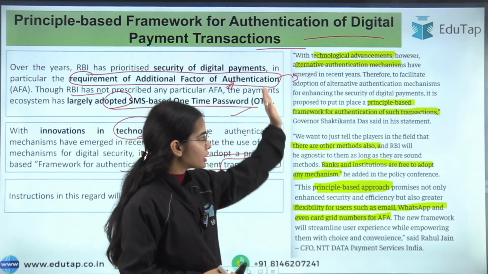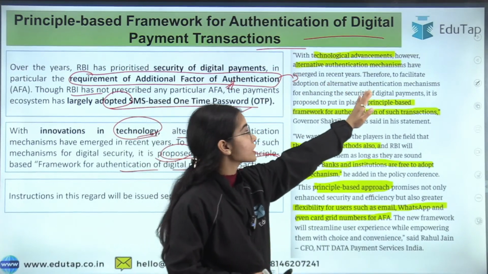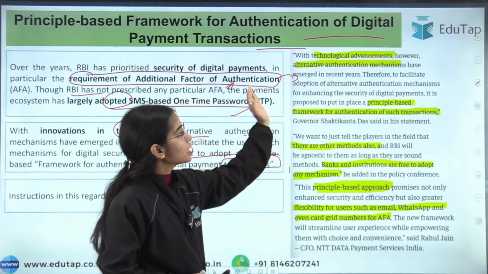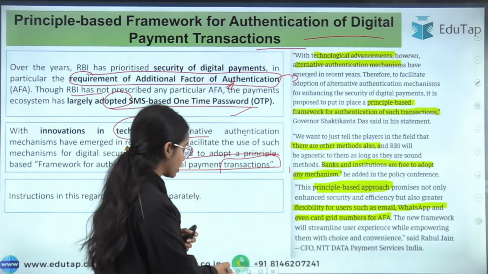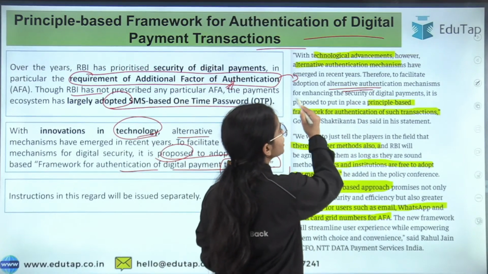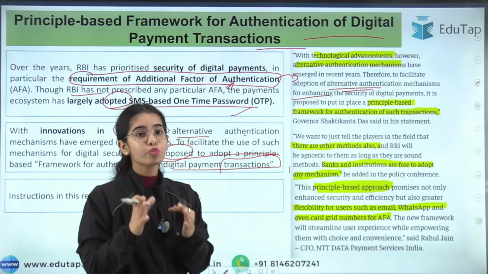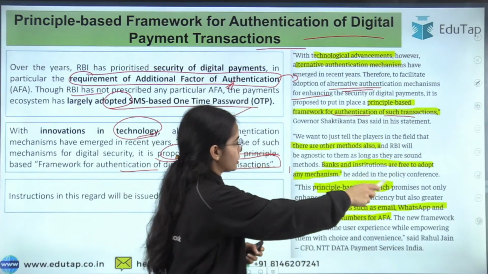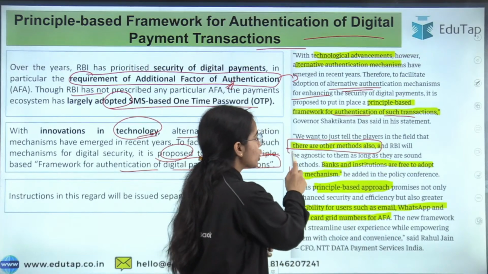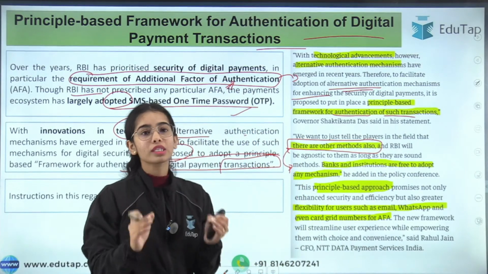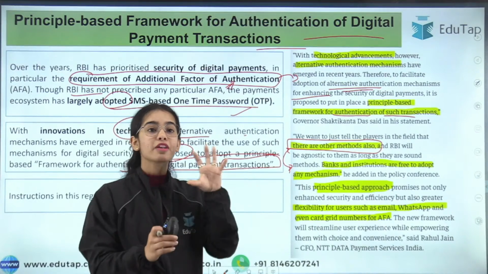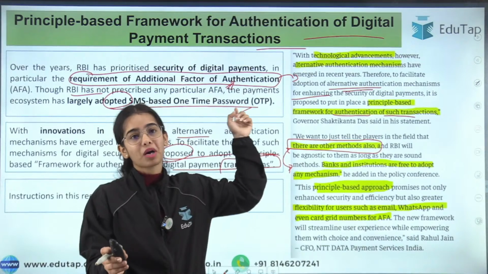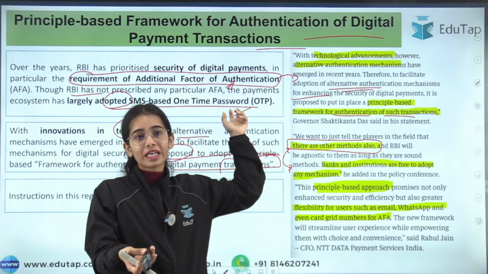So first of all, the governor's statement is this: with technological advancement, alternative authentication mechanisms have emerged in recent years. Therefore, to facilitate the adoption of alternative authentication mechanisms for enhancing security, we have to move towards the principle-based framework for authentication of such transactions. Okay, there are other methods also, so start using the other methods. Do not stick to one method only, because now the fraudsters know that you have to get the one-time password only.